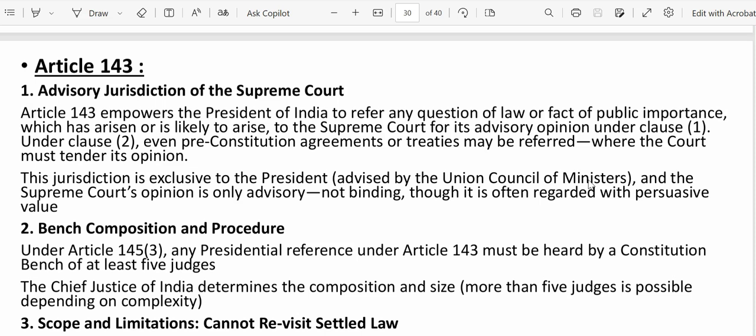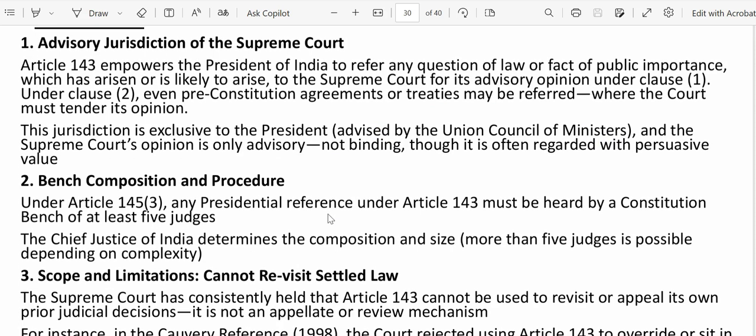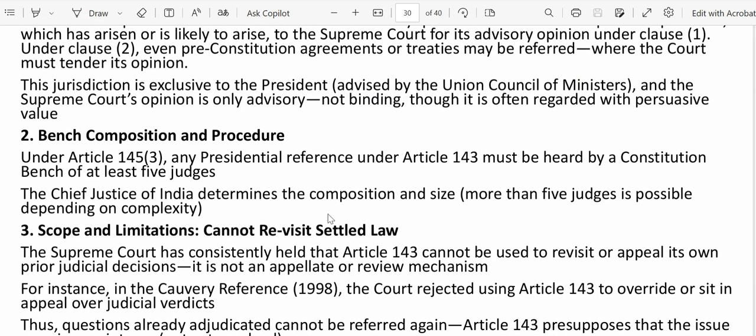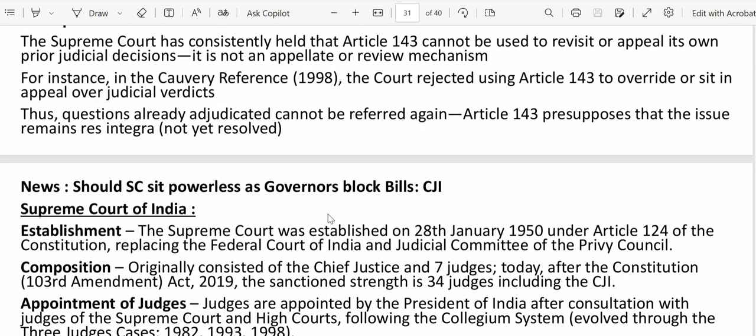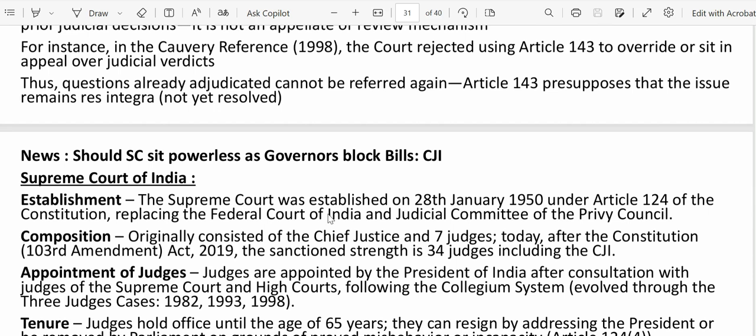But there are two scenarios. When the question of law is of public importance, the Supreme Court may or may not tender its opinion. But when it is about any pre-constitution treaty, then the Supreme Court must tender its opinion. Okay, here I mentioned a lot of things. Please go through it. The next important news article is, should the SC sit powerless as governor blocks bill?